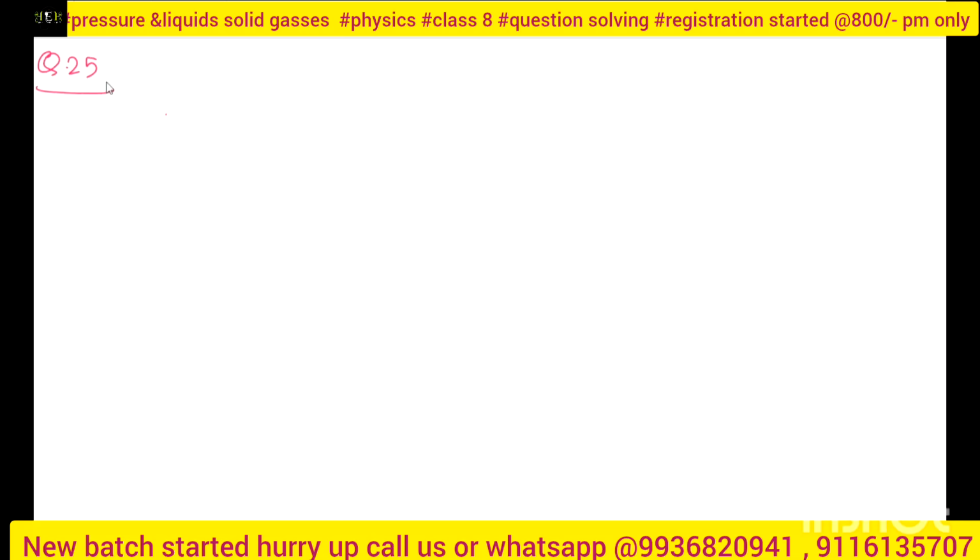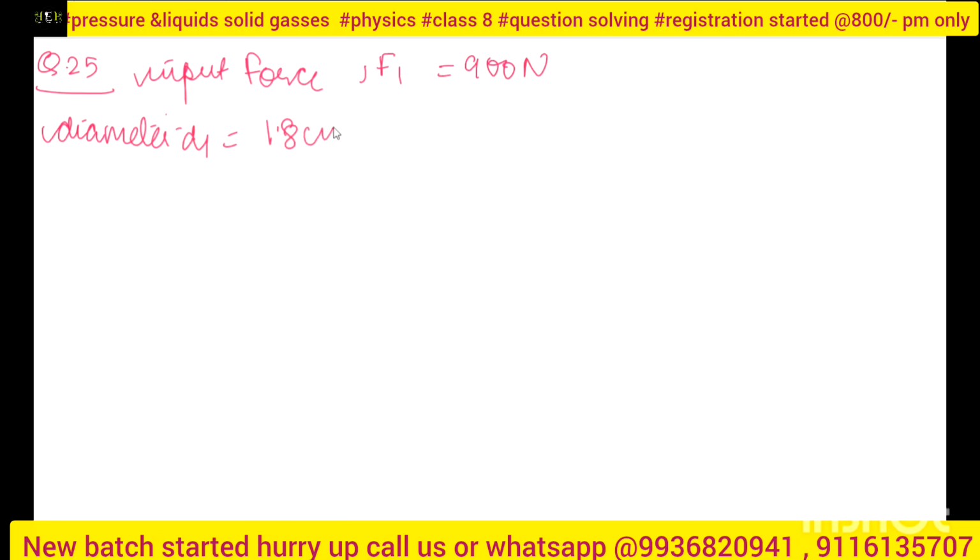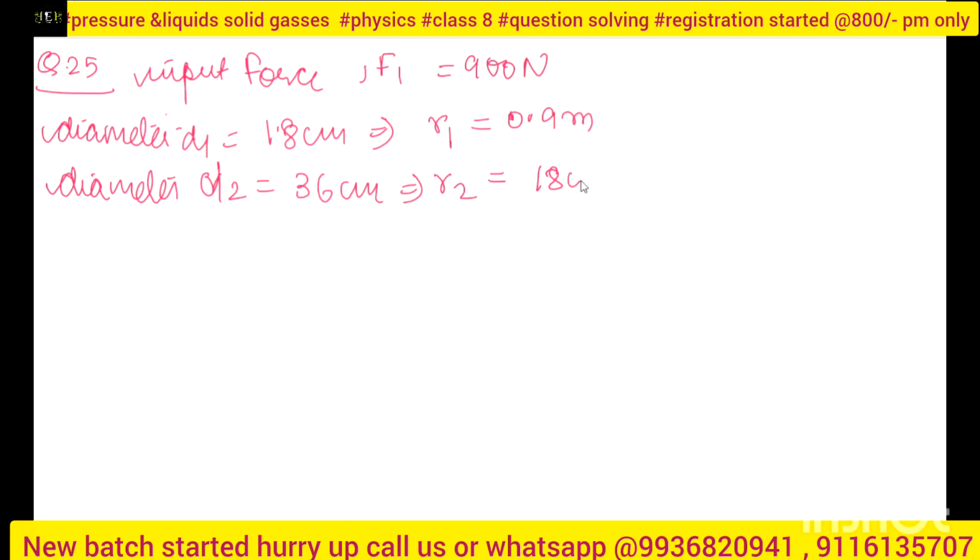Question number 25. See, my input force is F1, suppose it is 900 Newton, given. They have given the diameter, not the radius. So diameter D1 is 1.8 centimeter, which implies that my radius R1 will be D1 by 2, so 0.9 centimeter. Now again the diameter of the next one is given, D2, that is 36 centimeter. So R2 will be 36 divided by 2, that is 18 centimeter.